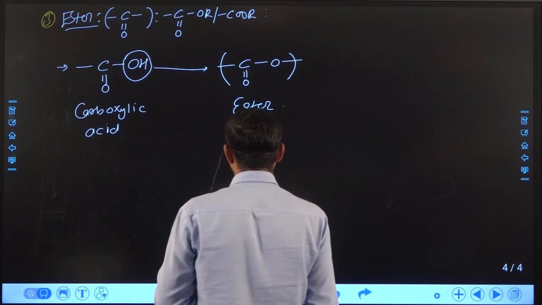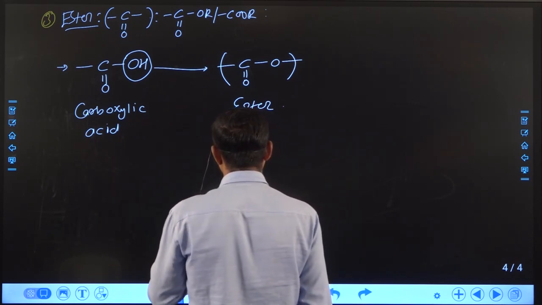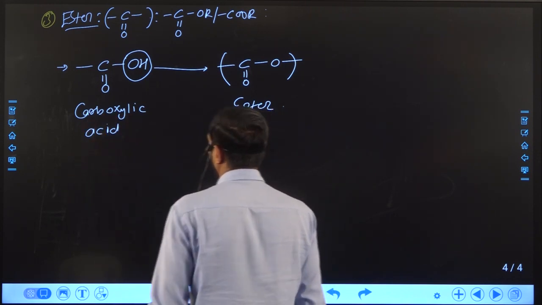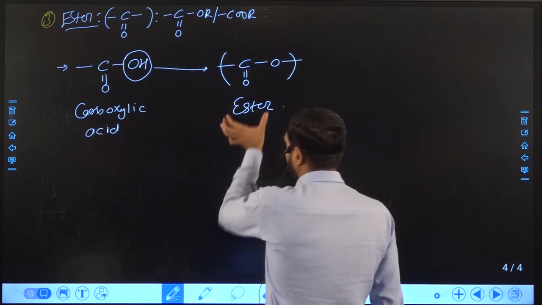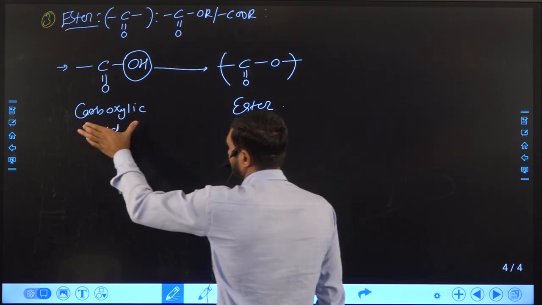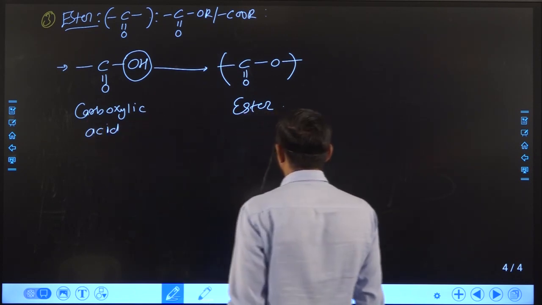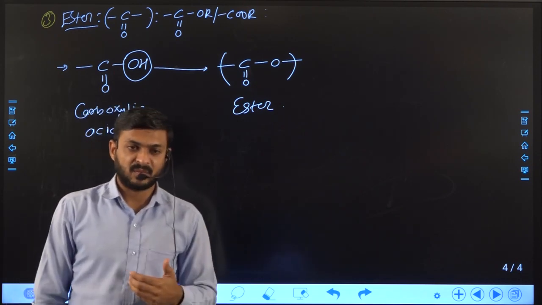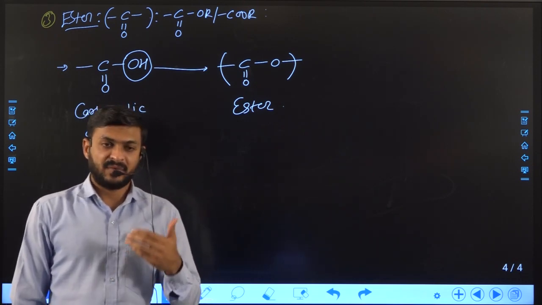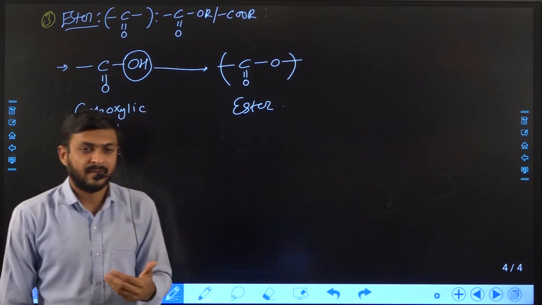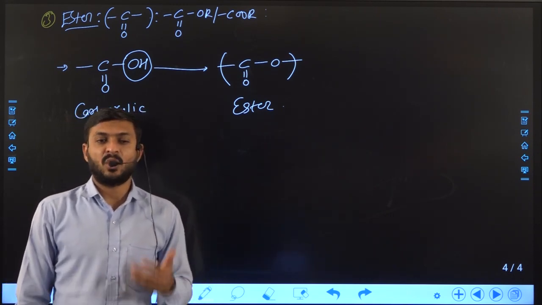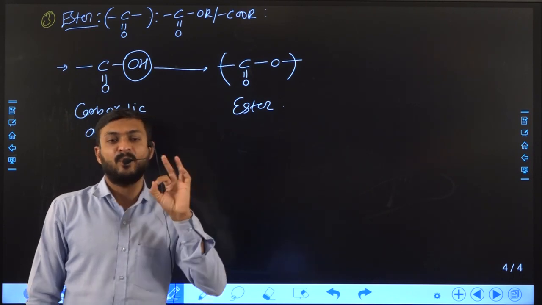If some compound is formed specifically from its original compound, we call it a derivative. Suppose we are making items from milk: we can prepare buttermilk, butter, and ghee as well. All of these are derivatives of milk.